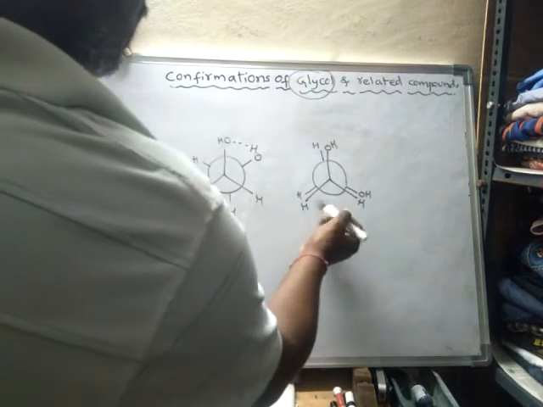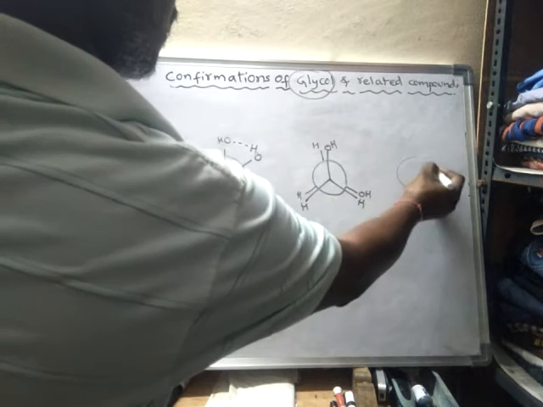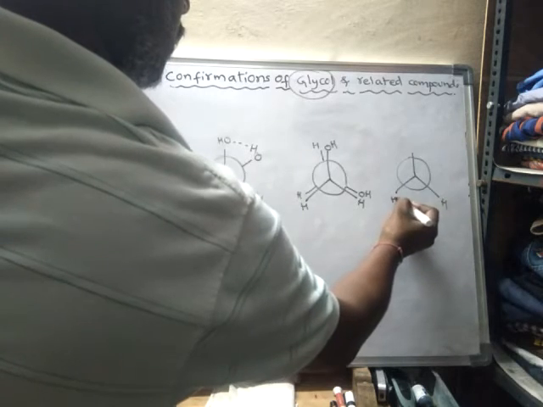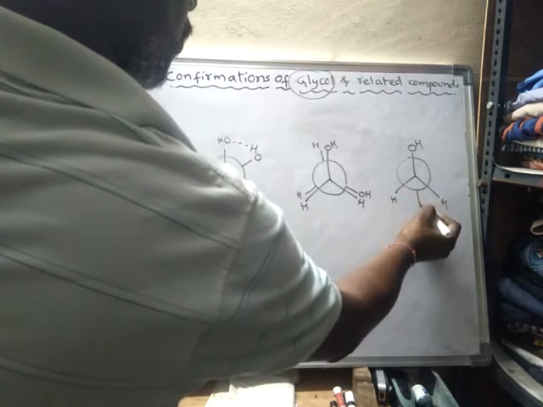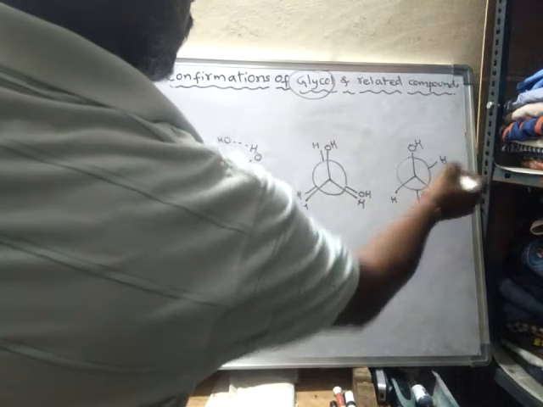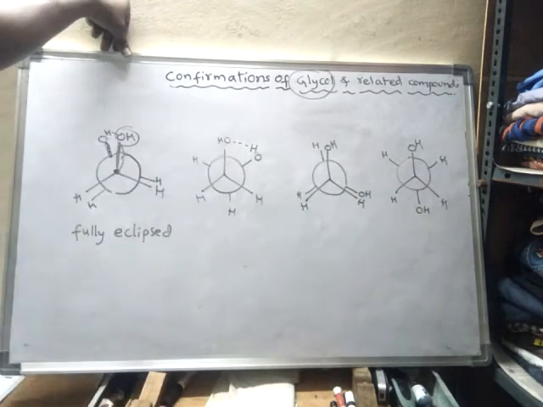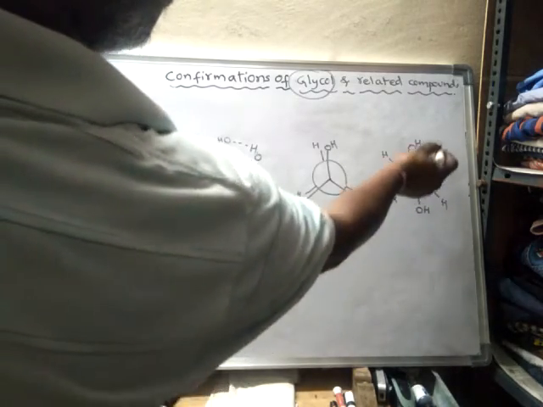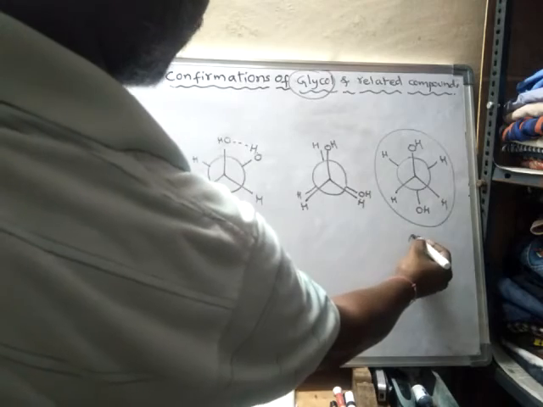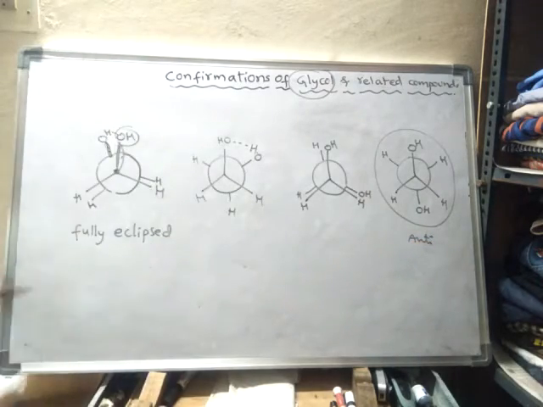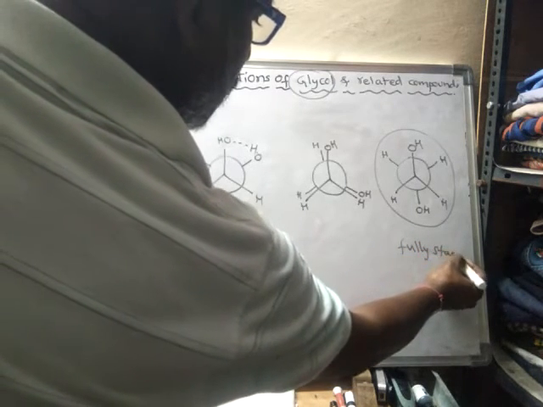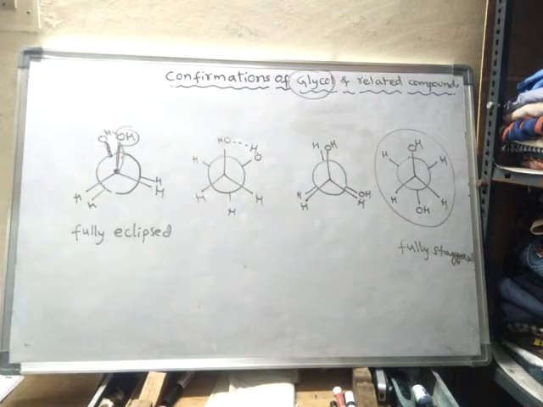Now it further rotates by an angle of 60 degrees. The new conformation formed is like this. The OH group will come here. These are the two hydrogens related to the back carbon. So this is anti, or fully staggered. Generally the fully staggered should be greater in stability.